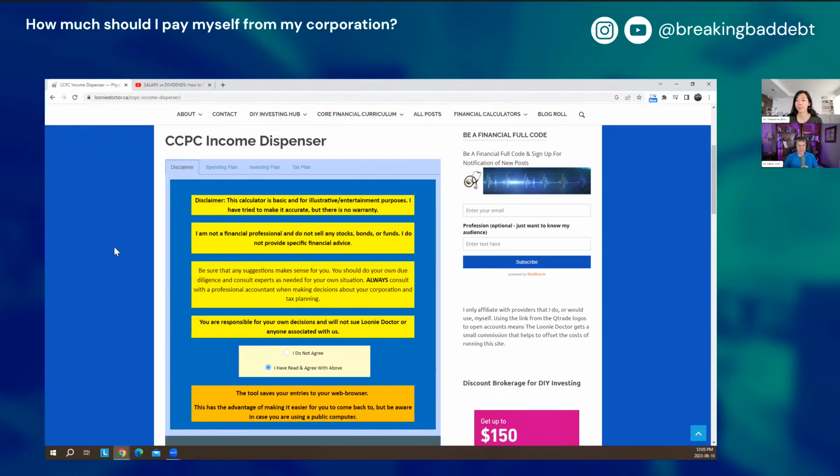The reason I made this calculator is that if you have gone through our salary versus dividend talk, you'll realize there's a whole bunch of moving parts there. When we're trying to think, do I pay myself salary or dividends, our start point is actually how much money we need in our hands to spend. We have to work backwards from that to figure out how much I would have to pay myself, and how, to get that amount in my hands after tax. And that's not an easy bit of math to do.